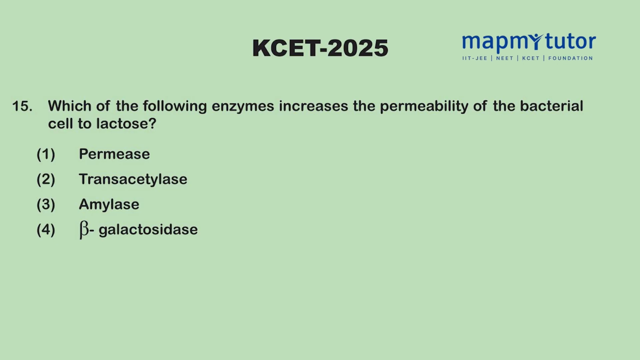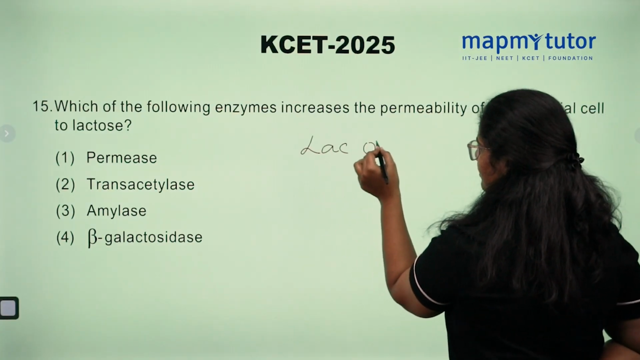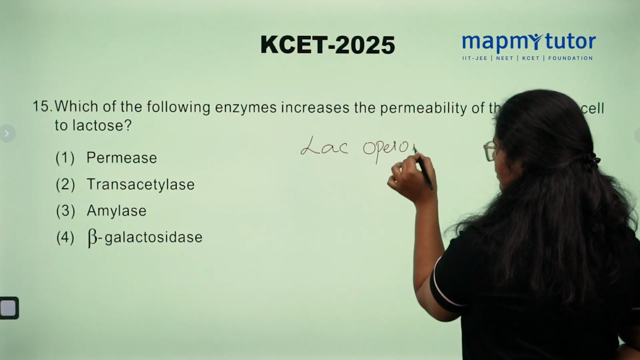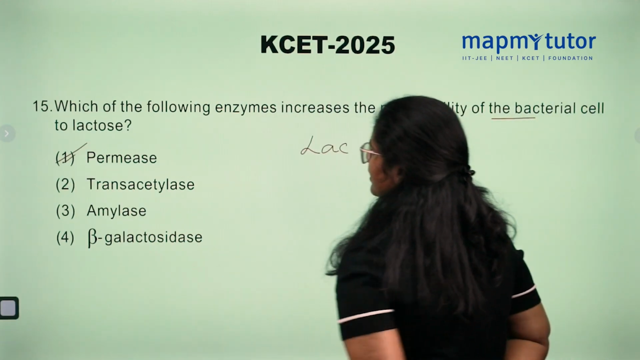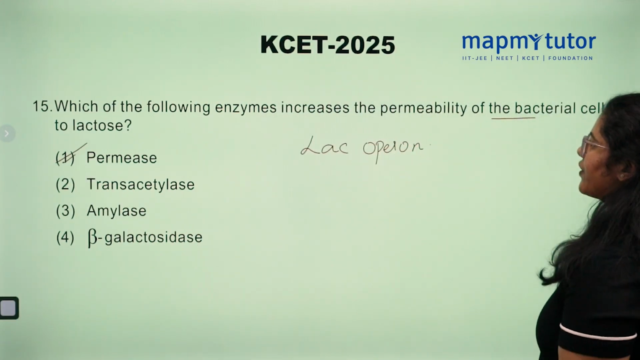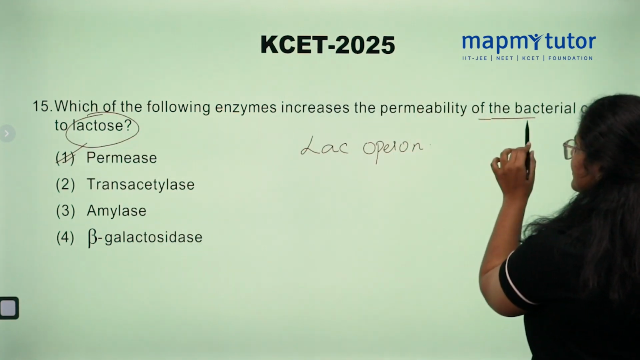Which of the following enzyme increases the permeability of the bacterial cell to lactose? Remember, lac operon. Permease is the enzyme which is responsible to transport lactose into the bacterial cell.